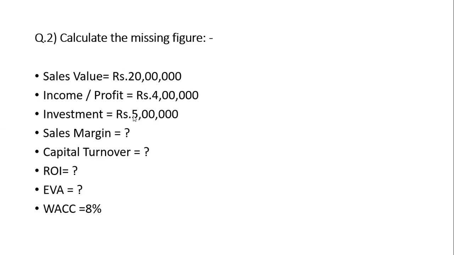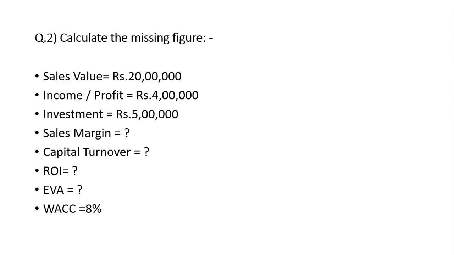When they are raising funds from the market, if they raise 5 lakh rupees from the market for investment, then they have to pay 8%, that is 40,000, as cost. What is the income they are earning? 4 lakhs is the income they are earning. Out of that 4 lakhs they are paying a cost of 40,000. So what is EVA? You can write EVA in a sentence. EVA means the difference between the income and the cost of funds. EVA is the difference between the income and the cost of raising capital employed.